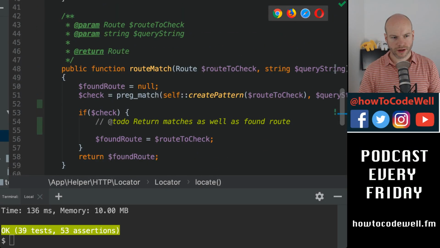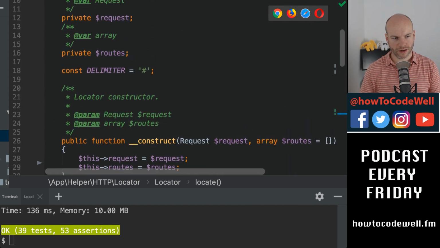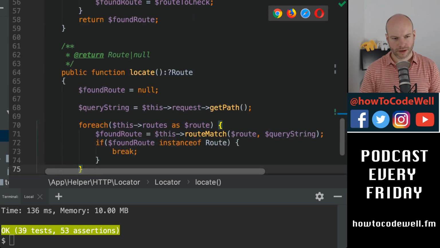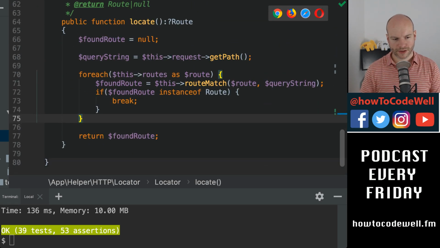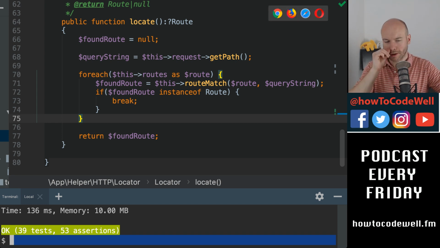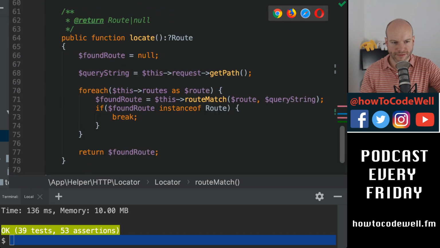I need a debugger. That's what I need. I need to get this debugger working, because I think I'm seeing some false positives here. The tests, I could use them to try this out, I guess. Although I think I've got some failing tests, so that's not going to help too much. Found route is route to check, then we return that, fine.